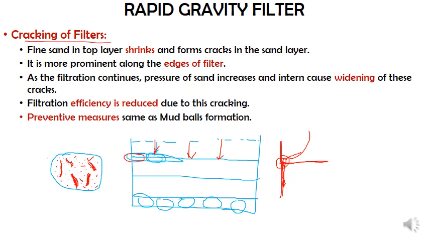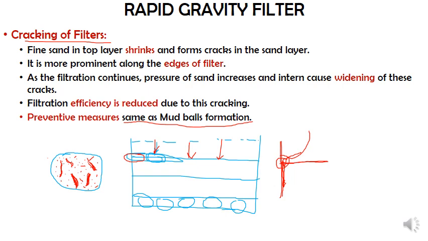Now let us see what the preventive measures are. The preventive measures for this will be the same as the preventive measures we used for mud ball formation in the previous slide. So the same mechanical raking, use of pressurized water, pressurized air, and replacement of the entire filter media. Similar things can be used over here.